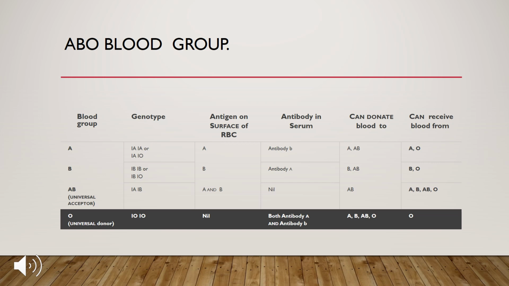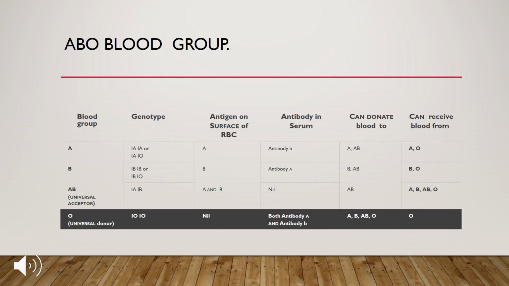So people with blood group A can donate blood to people with blood group A and AB, and can receive from A and O. Similarly, people with blood group B can donate blood to people with blood group B and AB, and they can receive blood from B and O.